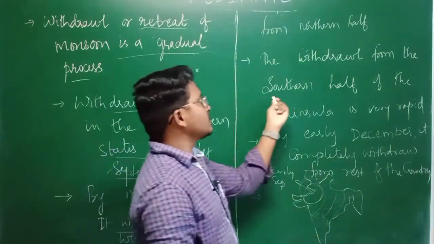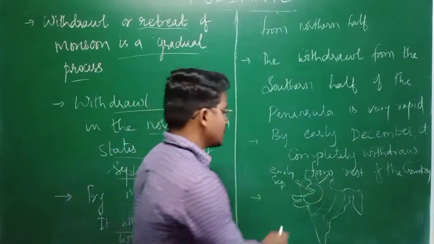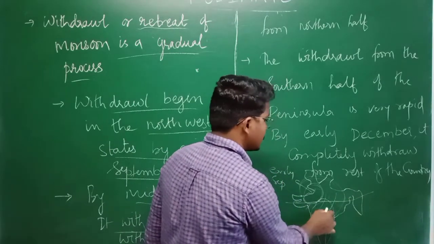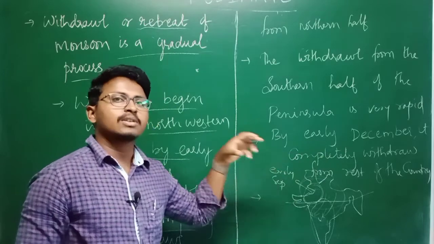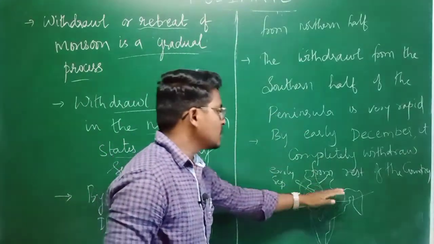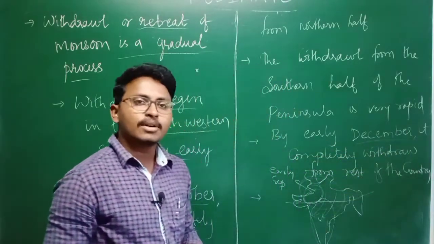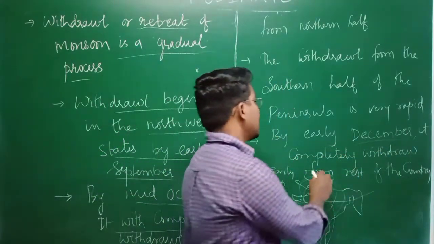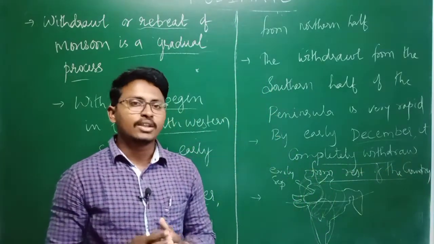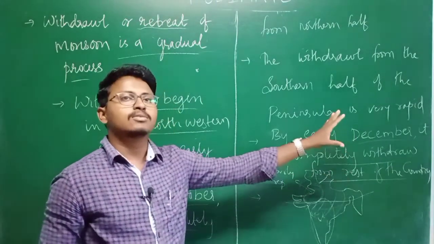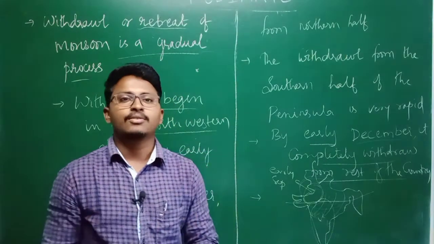And the withdrawal from the southern half of the peninsula is very rapid. That means compared to the northern part, in the southern peninsula the process of withdrawal of the monsoon is much quicker. And by early December, that means the first week of December, it completely withdraws from the rest of the country. That means nowhere in the country can you find monsoon winds by the first week of December.